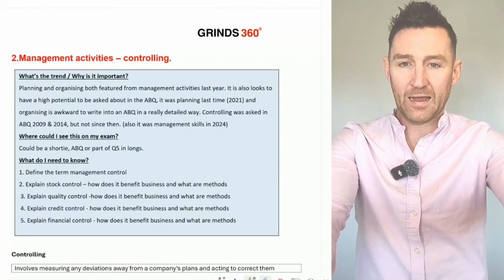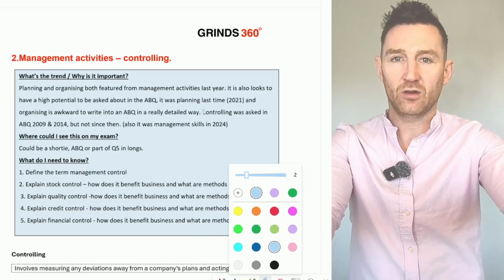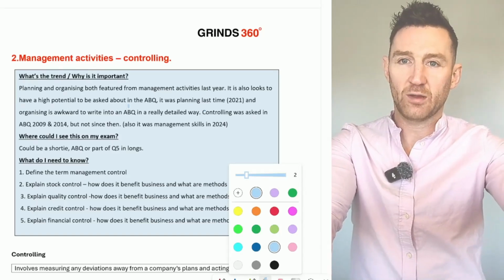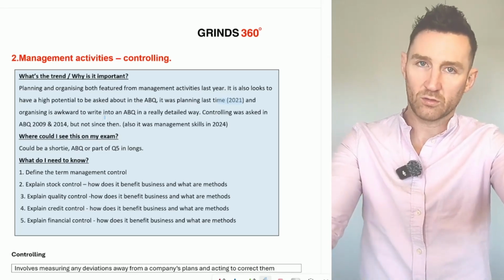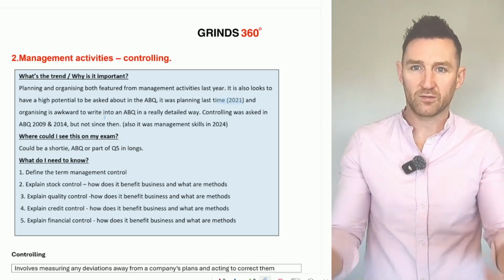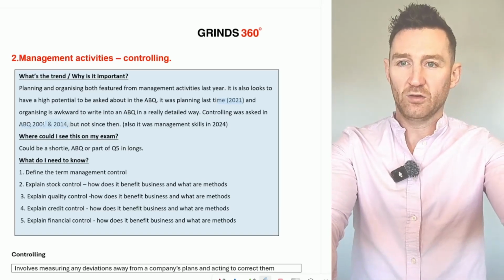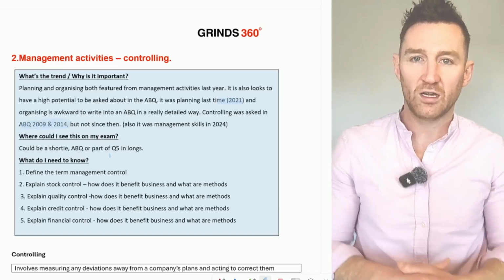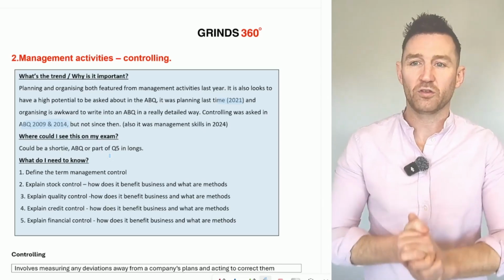Planning and organising both featured for management activities last year. It also looked to have high potential to be asked in the ABQ. It was planning last time in 2021. Organising is awkward to write into the ABQ. So in the trends video, we said there's never been a question really about organising. And then we have those two years, 2009 and 2014, where we saw management control. So I just think it's one to know well.